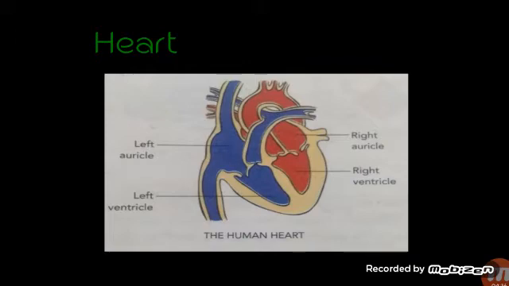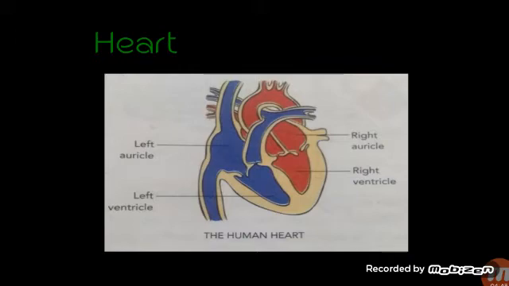There are walls between the upper and lower chambers. What is between the upper and lower chamber, children? That is the wall which is separating these chambers. These walls allow the blood to flow in one direction only. And what is the function of the heart?